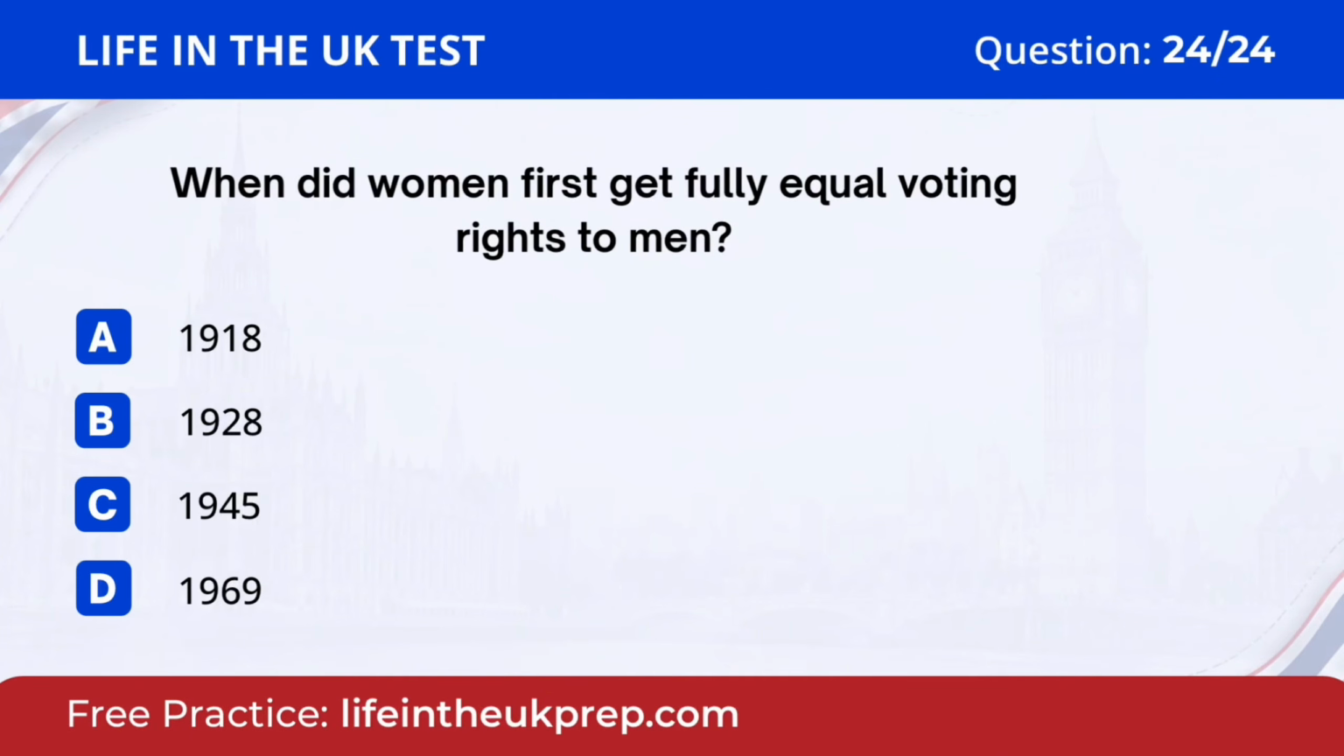Question 24. When did women first get fully equal voting rights to men? A. 1918. B. 1928. C. 1945. D. 1969. The answer is B. 1928.